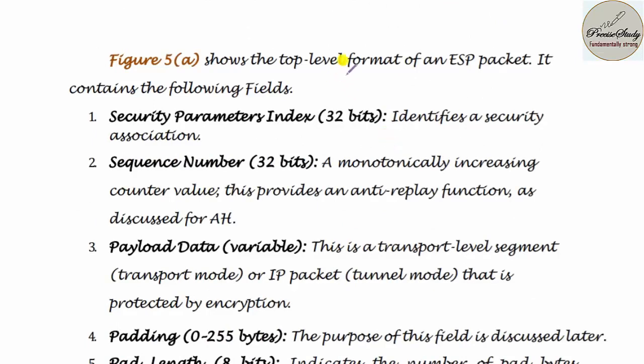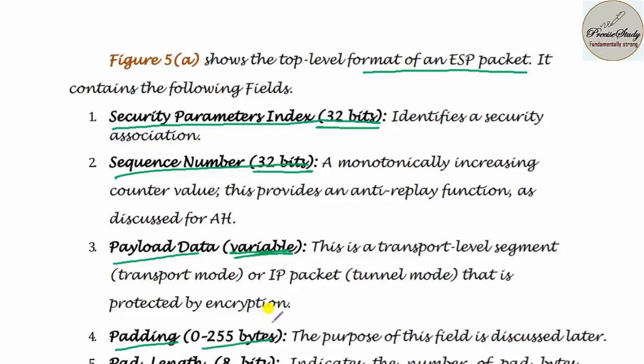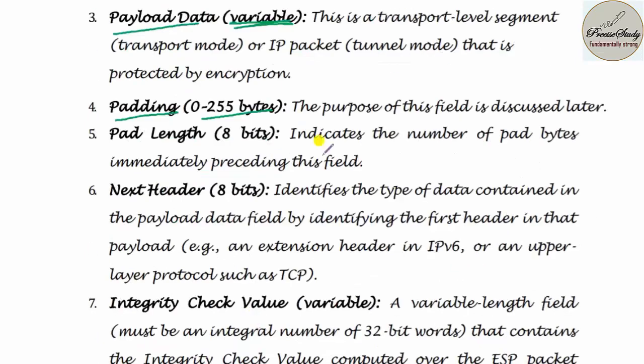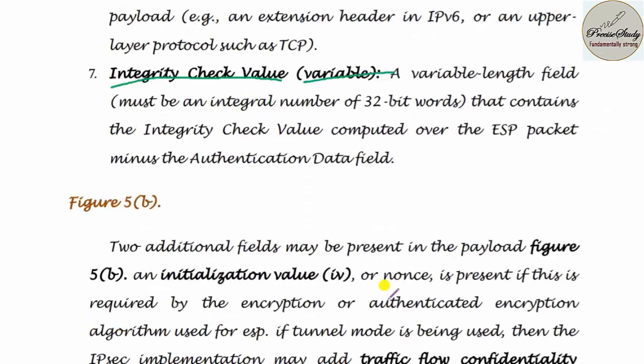So the top level format of an ESP packet contains the following fields. The first one is security parameter index, which is of 32 bits. Sequence number, it is also of 32 bits. Payload data, which is variable. Padding, 0 to 255 bytes you can pad. Pad length, which is of 8 bits. Next header, also of 8 bits. Integrity check value, again it is variable.